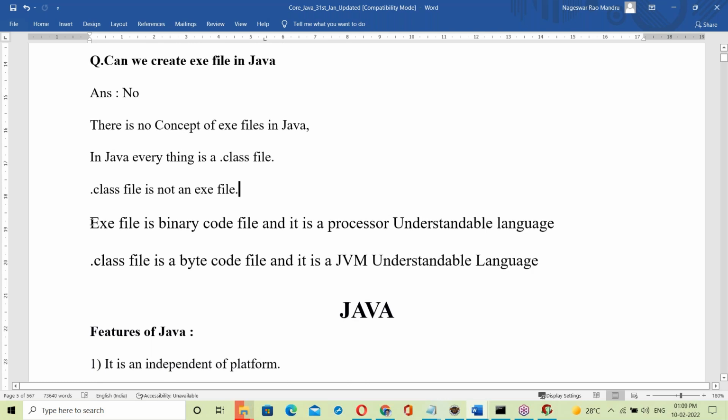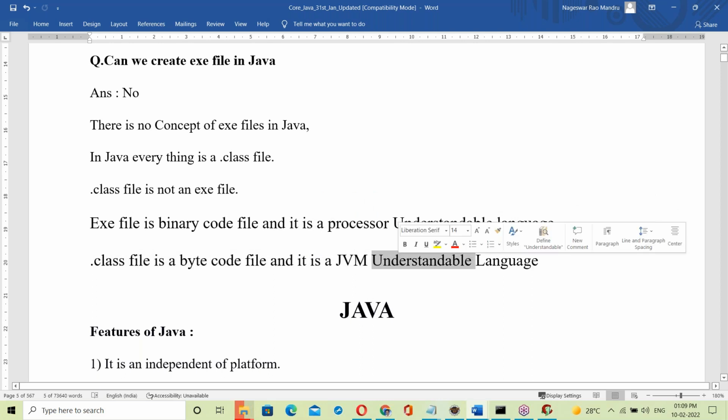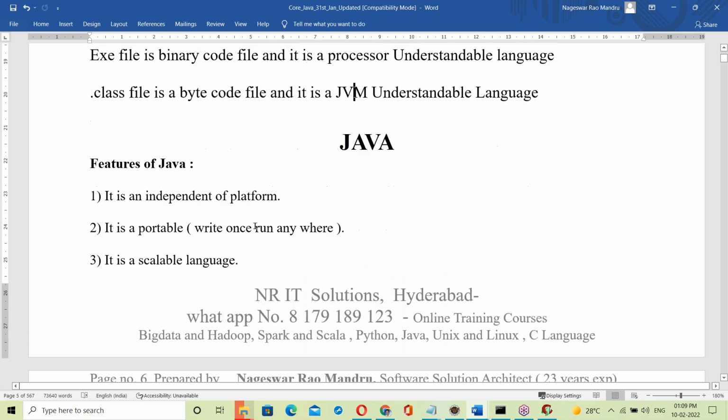See, an exe file is a binary code file. It's a processor understandable language. A dot class is a byte code file and it's a JVM understandable language. Features of Java: independent platform. Now we can understand independent platform. The last two classes are the prerequisites for the Java features. To understand all the Java features, the last two classes are prerequisites. If you know those basics, it's easy to understand. Now tomorrow's class is very easy to understand.